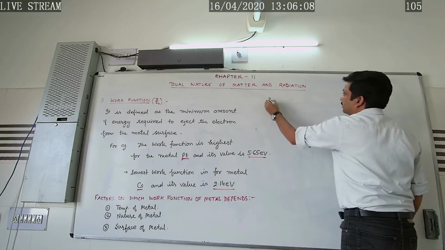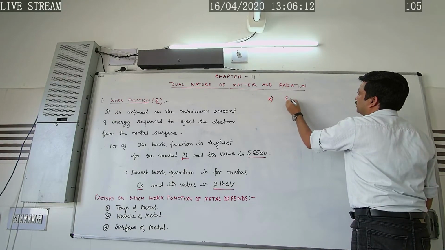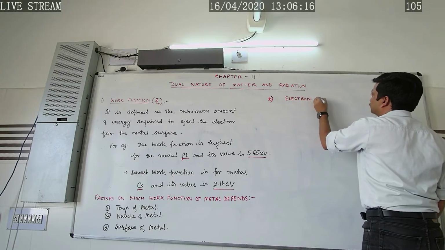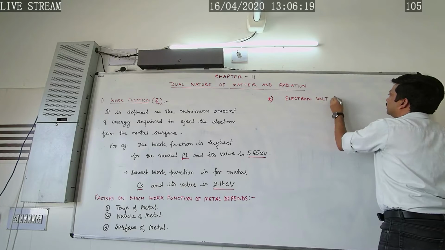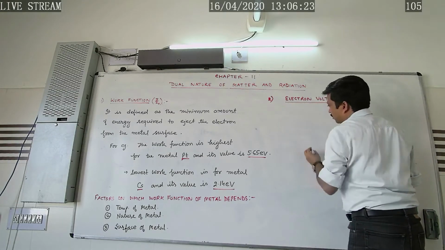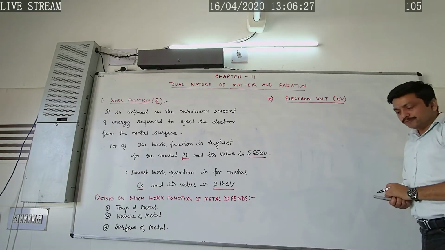Now let's study the second definition, that is electron volt, written in the form eV. How can we define this electron volt and what is its value?